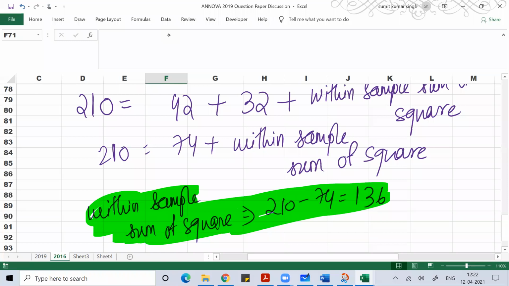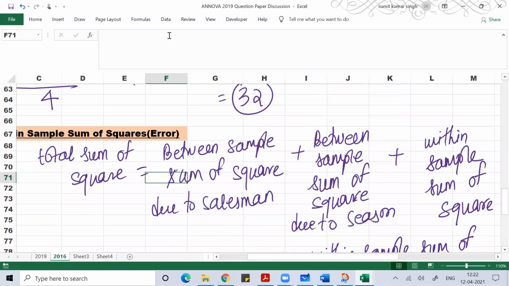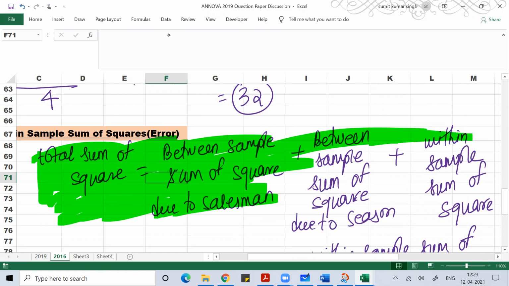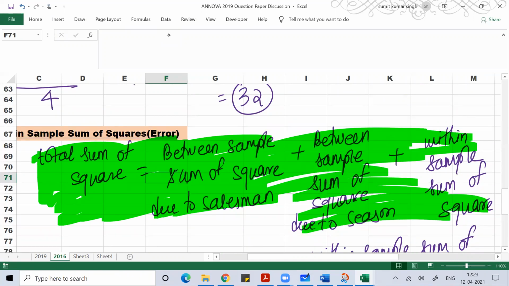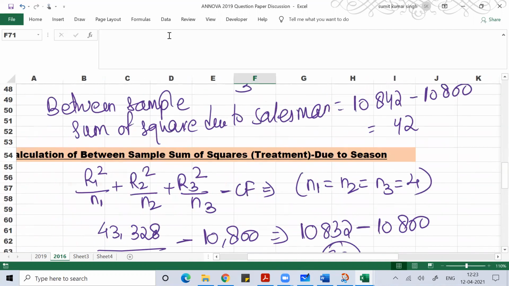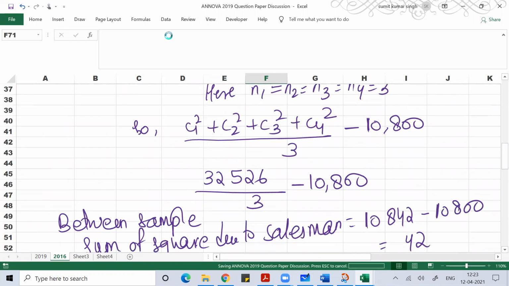So in here you have two between sample sum of squares. One is due to salesman, another one is due to season. Clear everyone? Anyone any doubt?